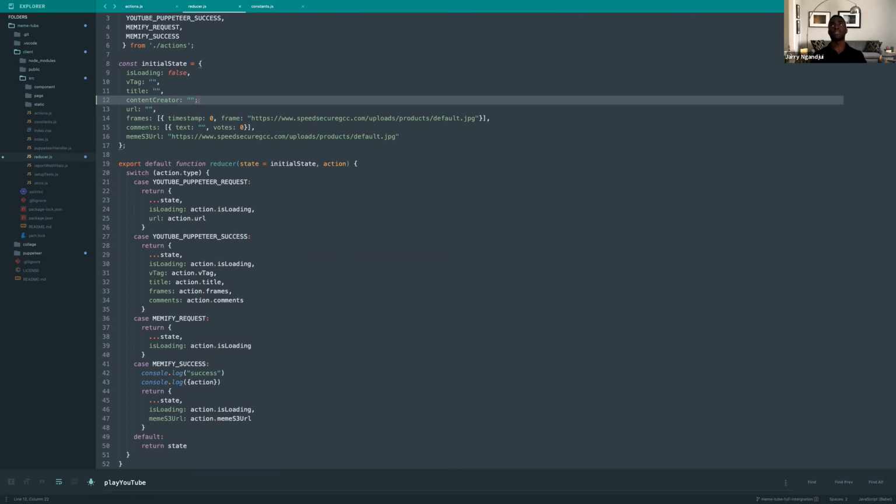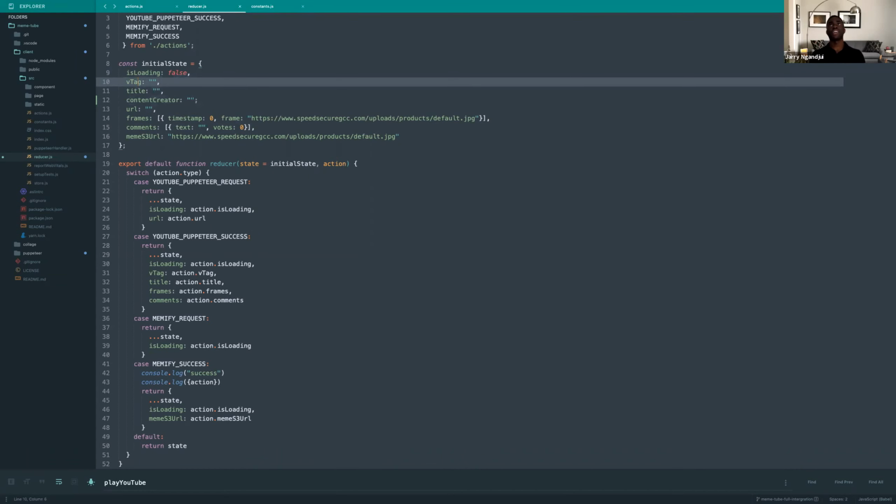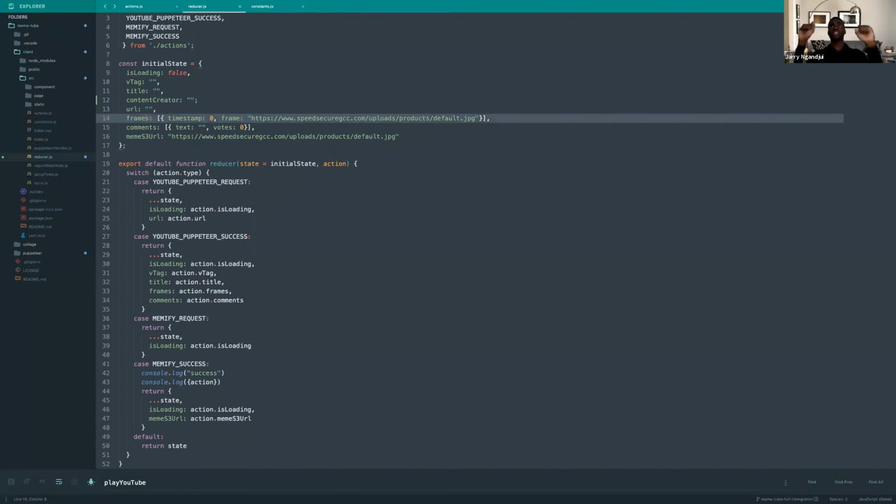That maintains the state of our application. You can have multiple stores, but in this case, we only have one. And these are all we need to maintain the state of our application: what the v tag is, the title, the content creator, URLs, what the frames are, which you can click next, comments, you can click next, and then the meme URL, which is what gets generated after you've picked your frames and comments. So that's what gets rendered.